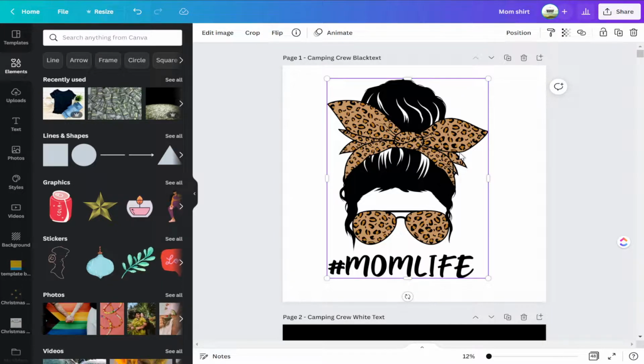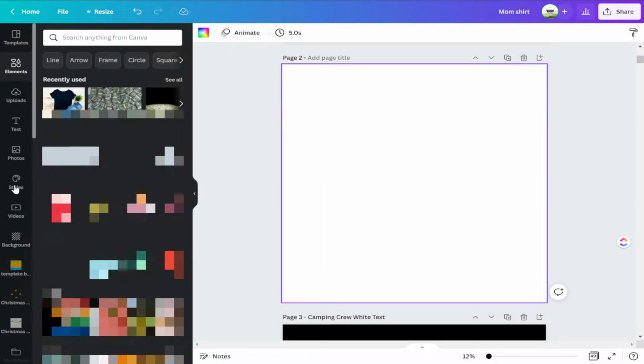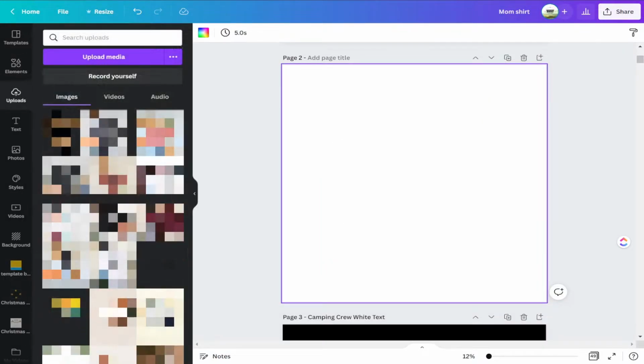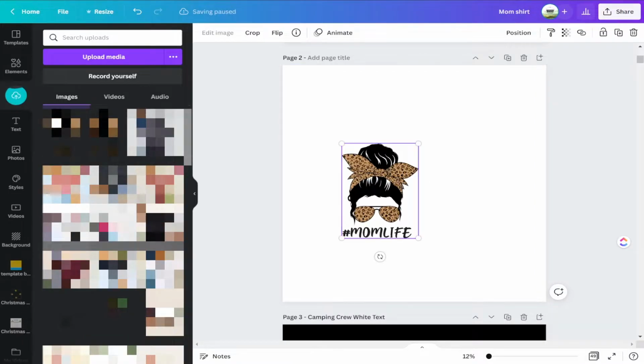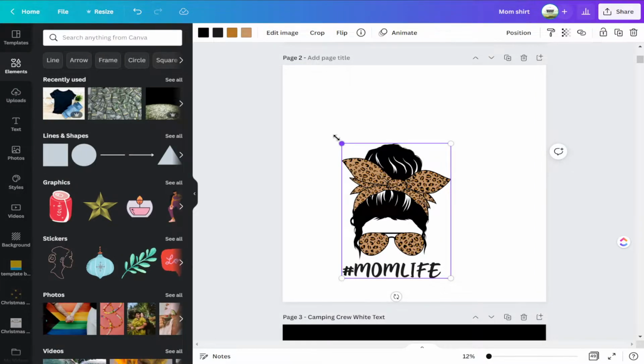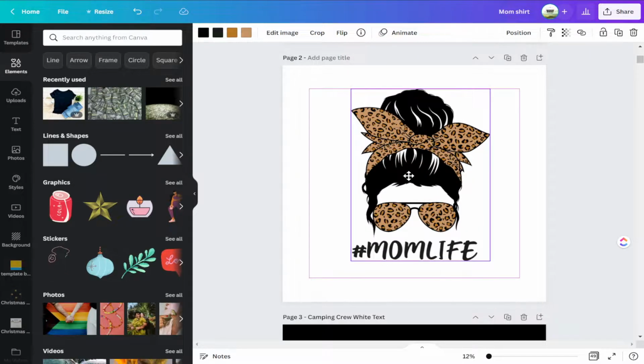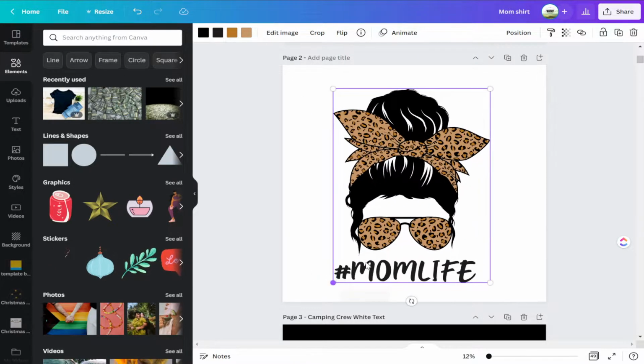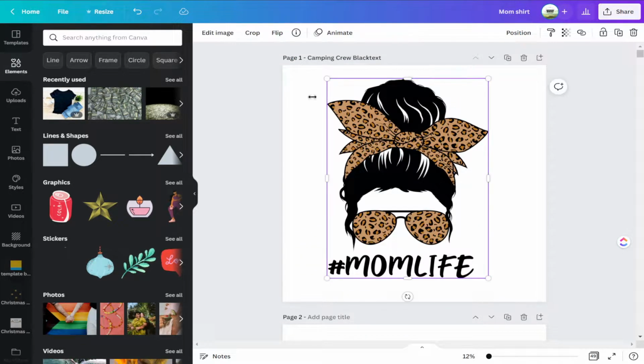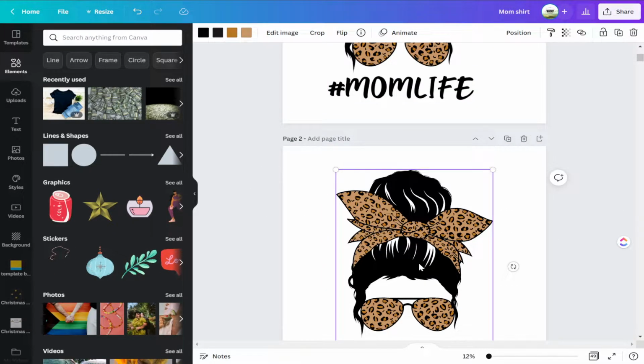You can work from several different file formats. In our case today, we're going to work from the PNG file format. However, I do want to share with you why the SVG file format is so important. We're going to drop this in here because the SVG file format gives you the opportunity to change some of the original colors. As you can see here, this is our PNG format and it does not give us any color options at the top. However, when we added the SVG file format of the same design, we have some colors here we can change. And whatever the color is here, in our case black, whatever's black on here will be changed as well.